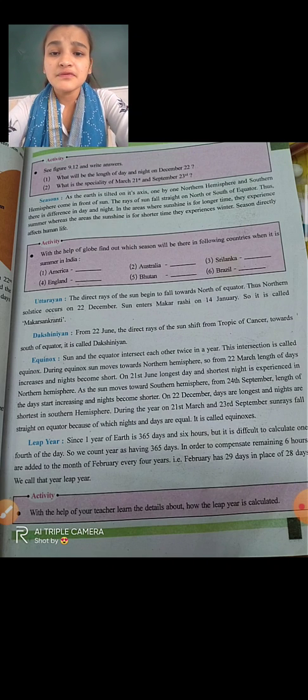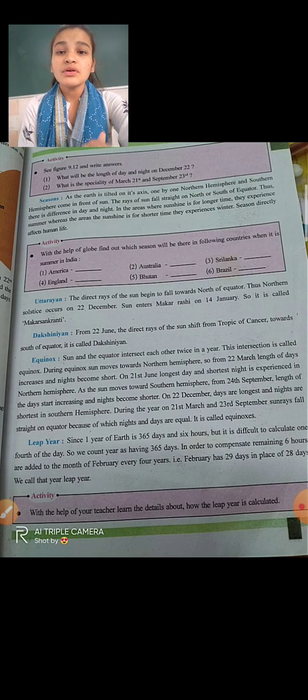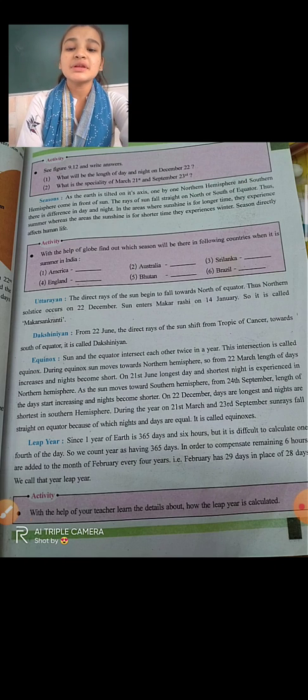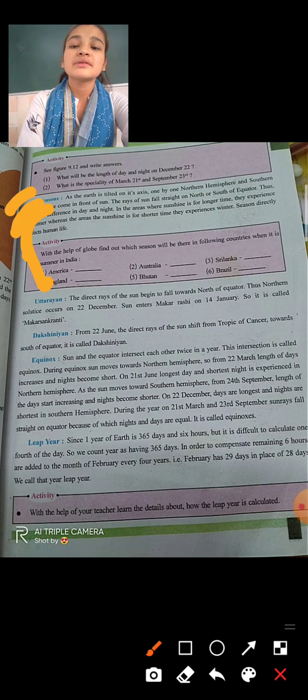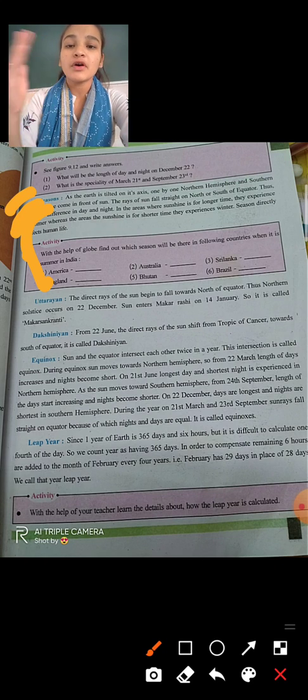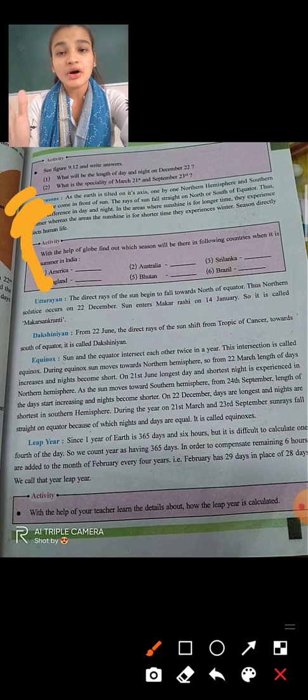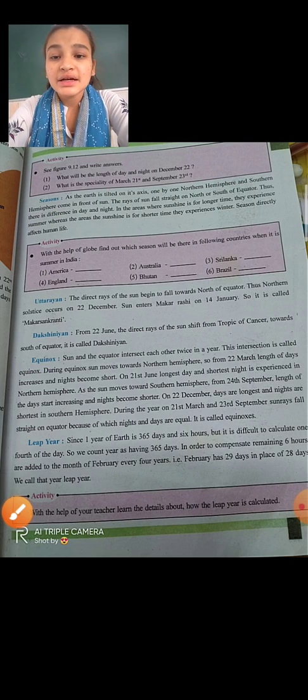The rays of the sun fall straight on the north and south of the equator. So in that figure, you can see the sun, and its rays will fall directly on the northern or the southern side. Thus there is a difference in day and night.